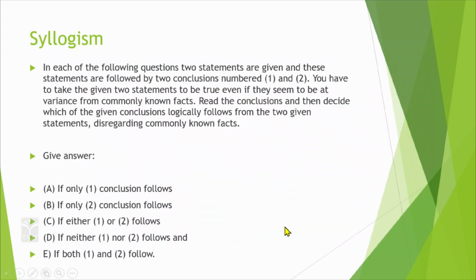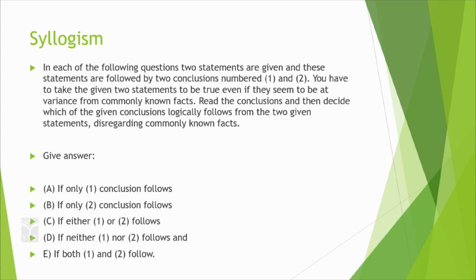Okay, syllogism, this is one more area. In each of the following, 2 statements are given and these statements are followed by 2 conclusions, number 1 and 2. You have to take the given 2 statements to be true even if they seem to be at variance from the commonly known facts. Read the following conclusions and then decide which of the given conclusions logically follow from the 2 given statements, disregarding commonly known facts.